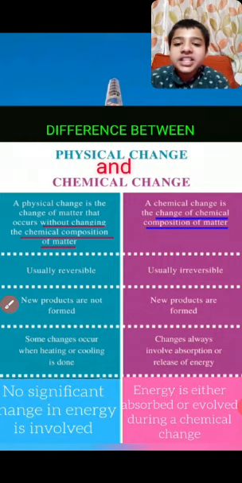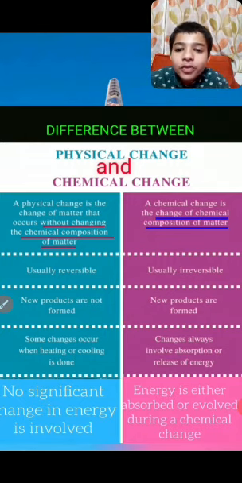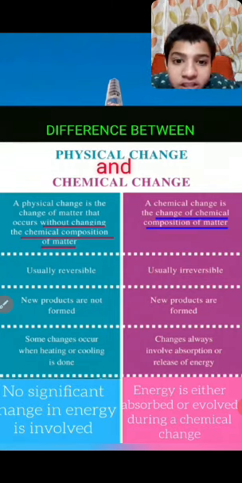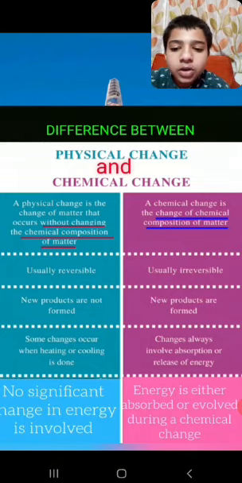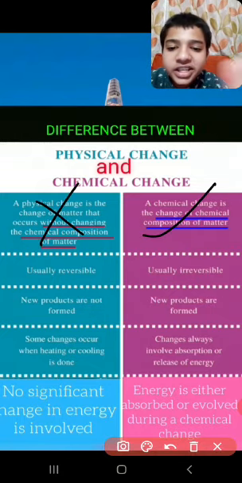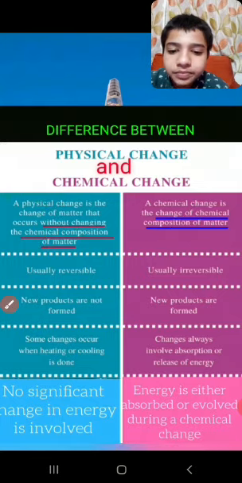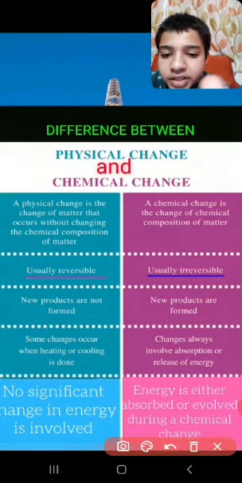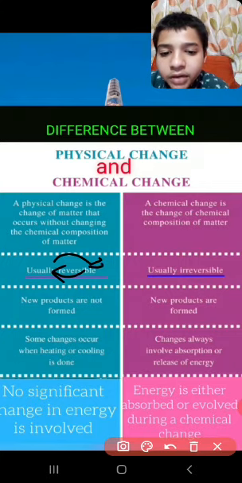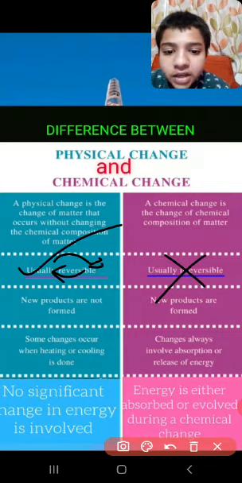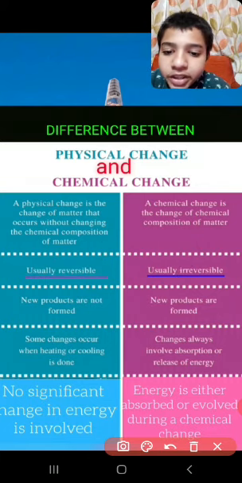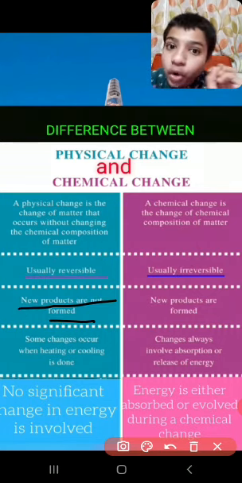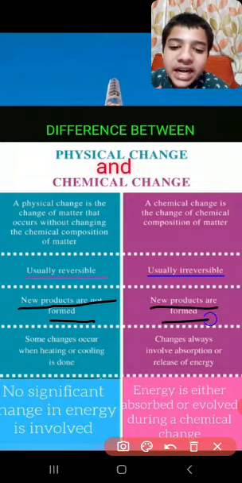See, a physical change is a change without changing the chemical composition of matter. It does not change its chemical composition, while chemical change changes its chemical composition. And again, physical change is usually reversible, while chemical change is usually not reversible. New products are not formed in physical change, while in chemical change new products are formed.